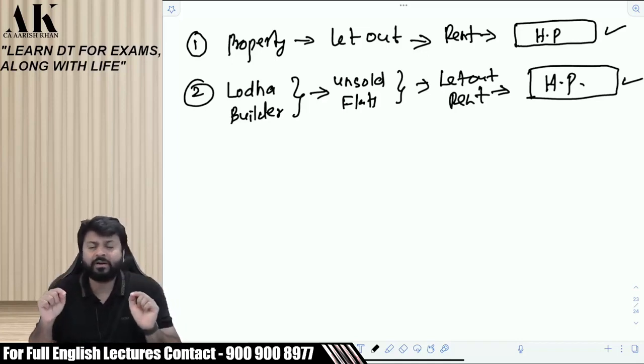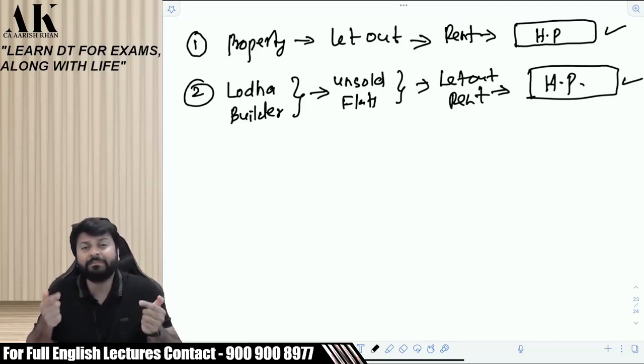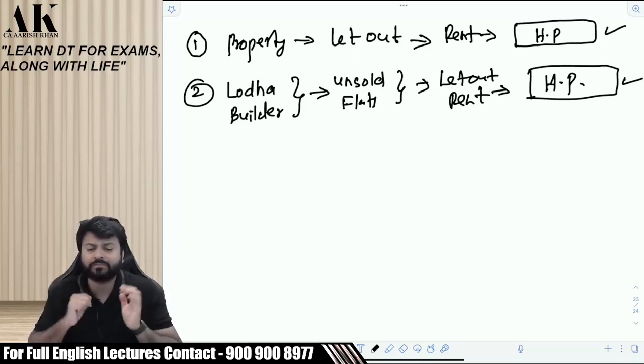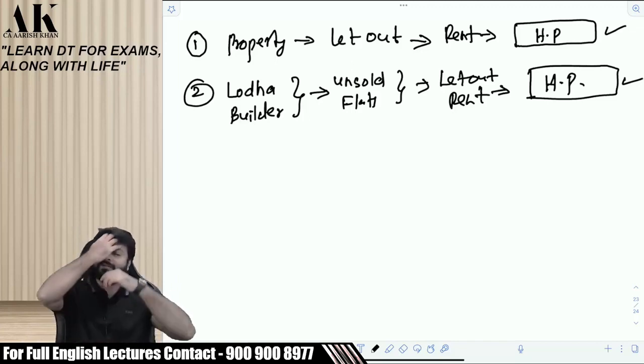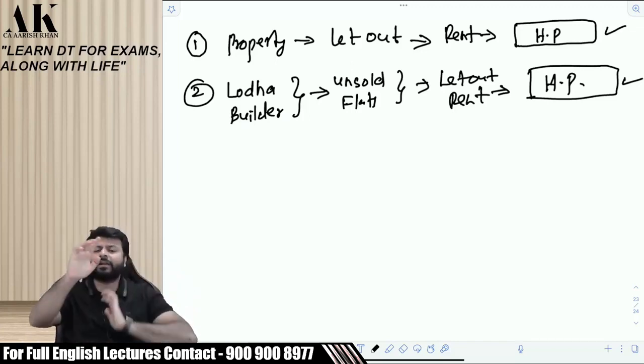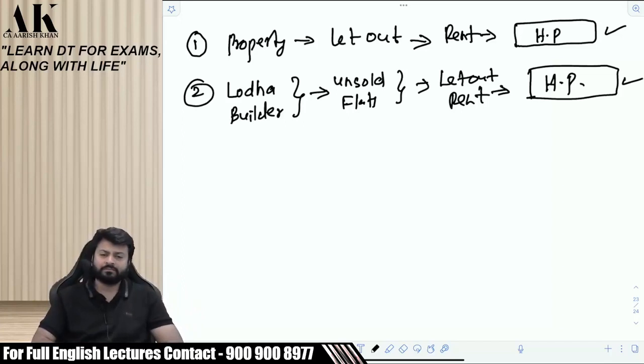Therefore, the rental income from letting out of property by a builder who is engaged in constructing a building and then selling the building, whose main objective is constructing and selling, not constructing and letting out, the annual value of this property has to be classified under the head house property only. Do not forget this. It will be part of house property.